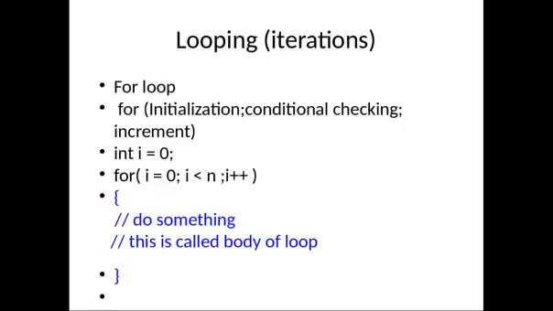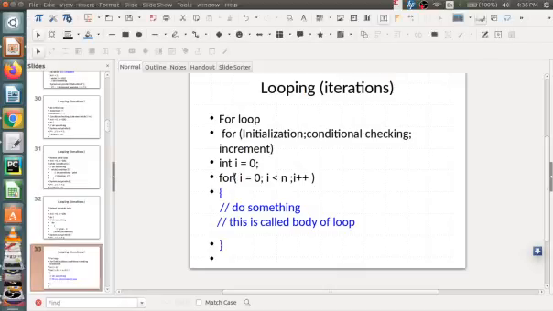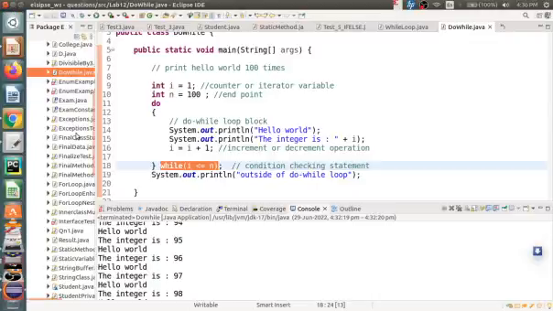So since it is true, the command will go inside this for loop. Whatever the block is that is marked in blue ink, that will be executed. Then the increment operation will happen, just like in a while loop, but the syntax is you have to write it in this way. So there are three ways you can write loop statements in Java: while, do while, and for loop. Let us see this example also, and we will run this one.